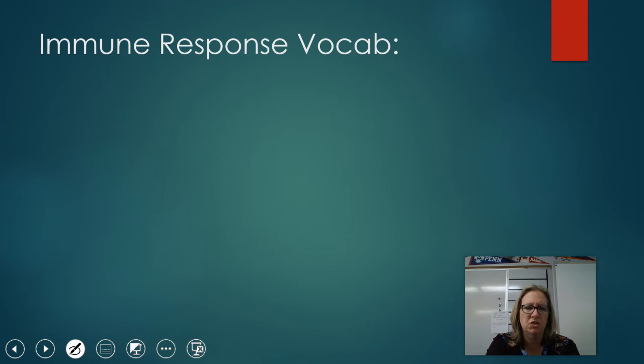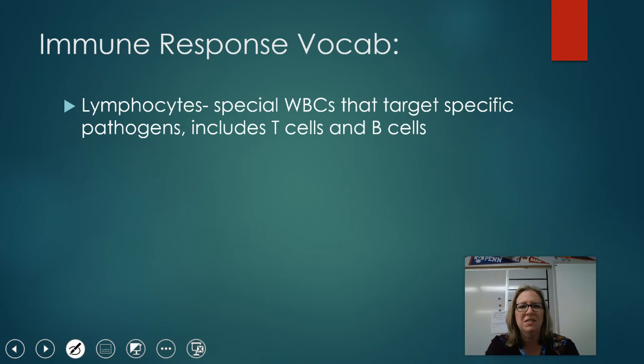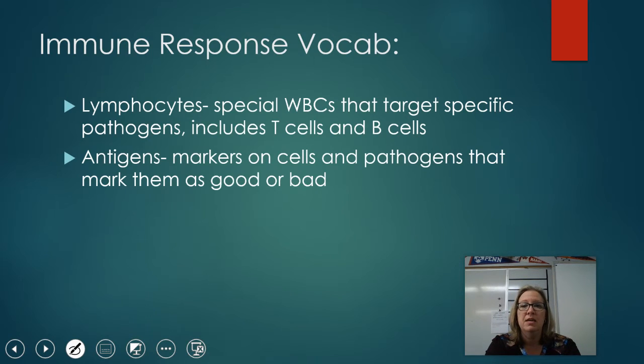Now, this is just some additional vocab that goes along with it. Those T cells and B cells are called lymphocytes, okay? It is a type of white blood cell. There's lots and lots of different types of white blood cells. The phagocytes from earlier, those are a type of white blood cell. These T cells and B cells are called lymphocytes, okay? The antigen is that little marker that I showed you, okay, that identifies it as a virus or a bacteria, and your body notices that.